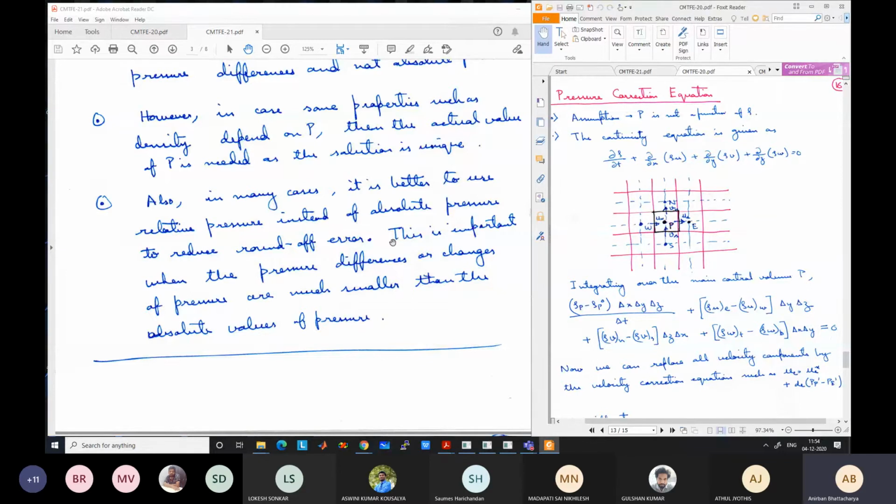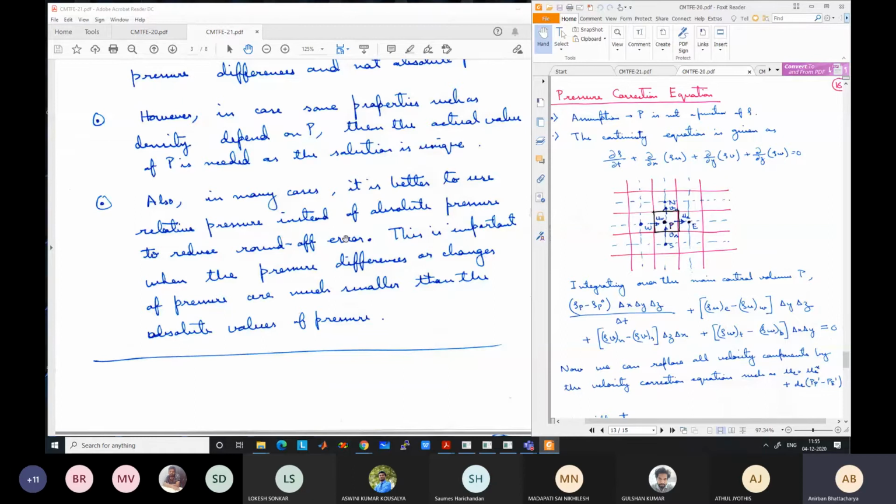For small differences, and in most cases the differences during flow through any system will be much smaller compared to the absolute pressure. Atmospheric pressure is quite large, 100 kilopascal. You are not going to get a 100 kilopascal drop in flow through any cylinder; that is a huge pressure difference and almost a very difficult task. So in actual flow the pressure differences are much less, and it is better to always solve for relative pressure and also plot relative pressure.